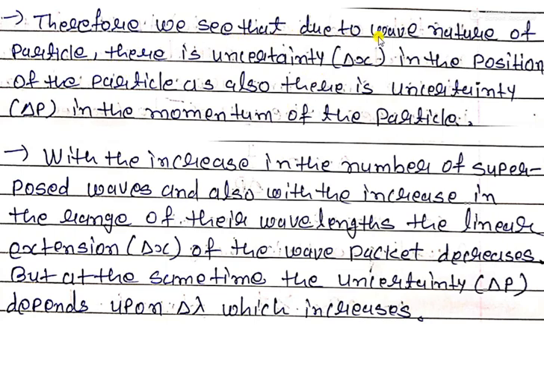we see that due to wave numbers of the particle, there is uncertainty in delta x, in the position of the particle, as also there is uncertainty in delta p.